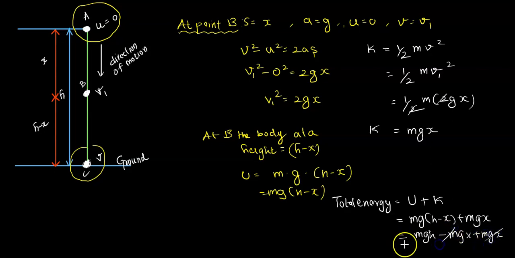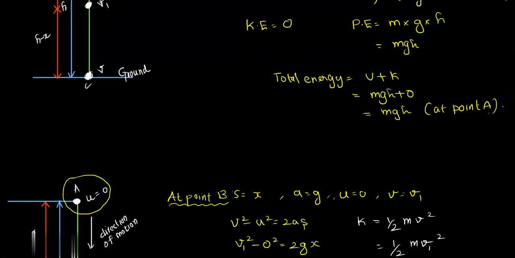The minus mgx and plus mgx cancel. At last we have mgh. So even at point B we have the same mgh, there is no change. We already derived this for point A, where we had the same mgh.